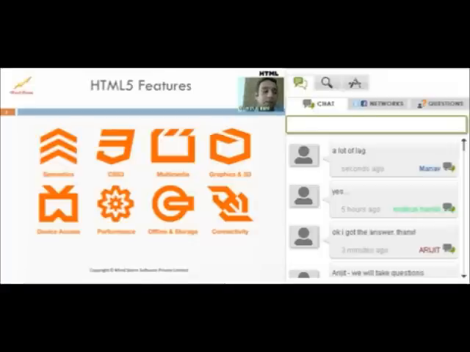Device access. There's no way that we can start using any of these things unless the platform is able to connect to different devices that could be there on your desktop or on your smartphones. The device sensors that I'm talking about primarily could be GPS. All of us are aware of GPS. It gives us latitude and longitude. HTML5 has an excellent API called the geolocation API, which we'll see, and that allows us to get latitude and longitude right from within your web applications